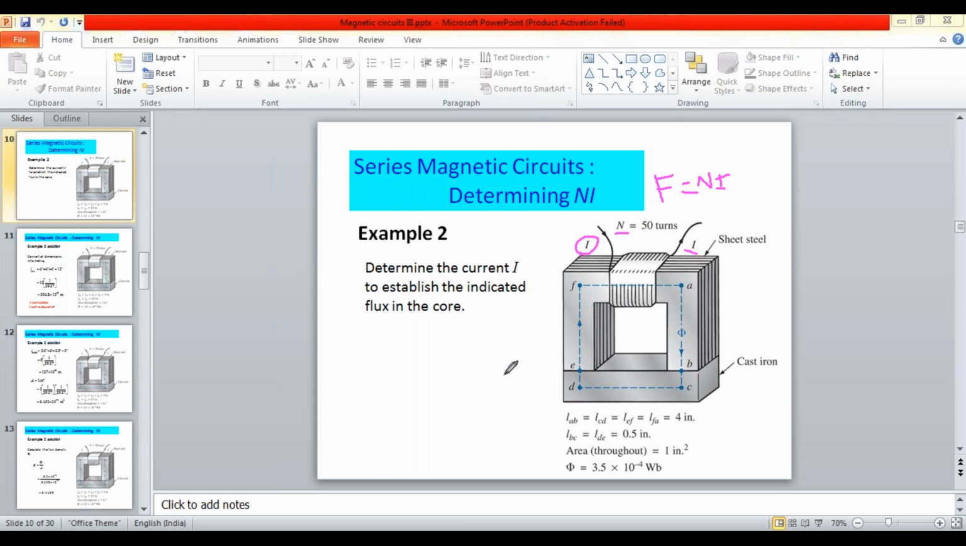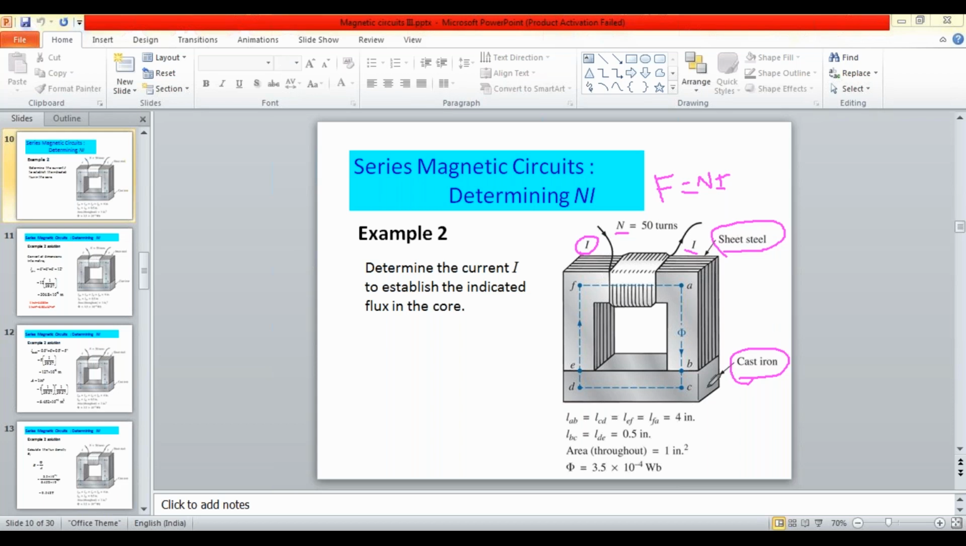Now if you carefully observe, this transformer core is made up of two materials: sheet steel, and this bottom material is made up of cast iron. Two materials are there, cast iron material and sheet steel material. So this is an example problem for composite magnetic circuits. You have two different materials, sheet steel and cast iron.